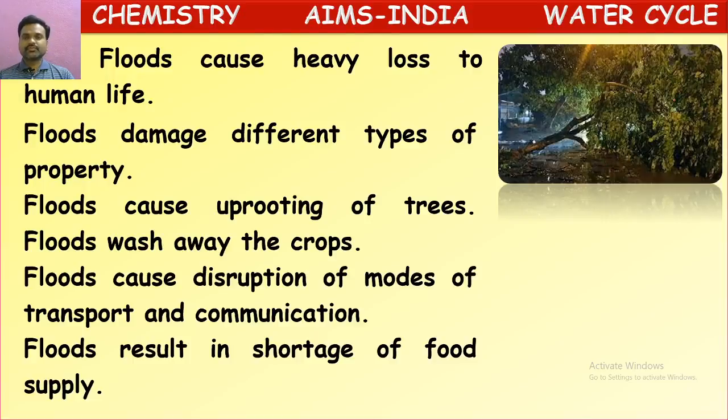If these trees fall on the electrical wire poles, then communication like electrical current will be stopped and the cable wires will be cut off, so that you won't get communication like telephones and televisions. So in this way, these floods cause much damage to general life.